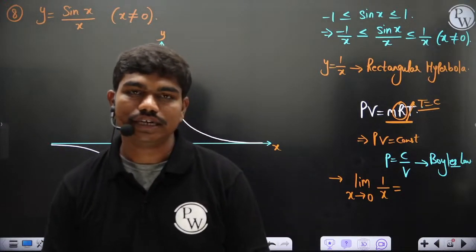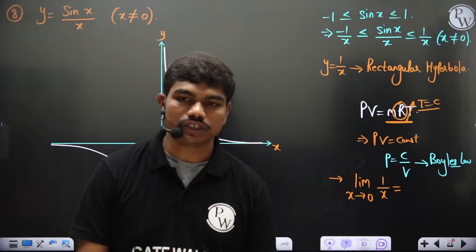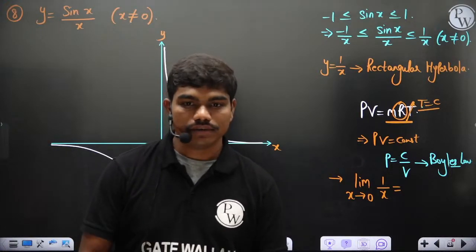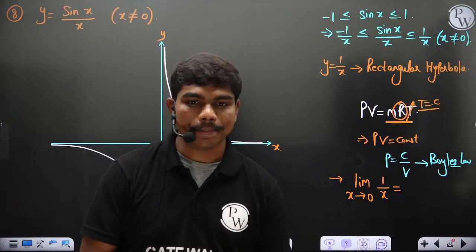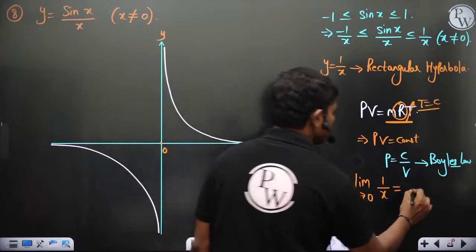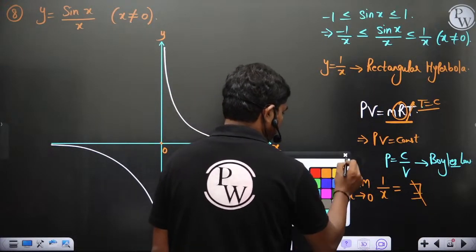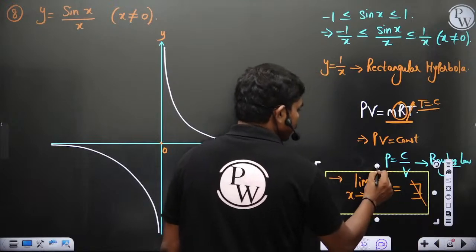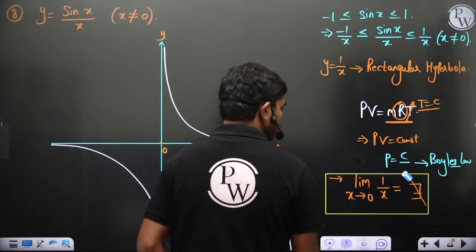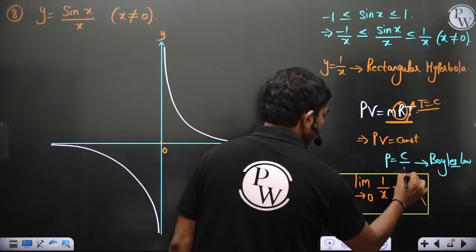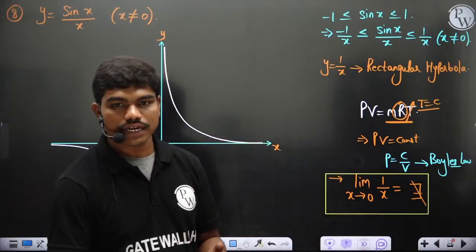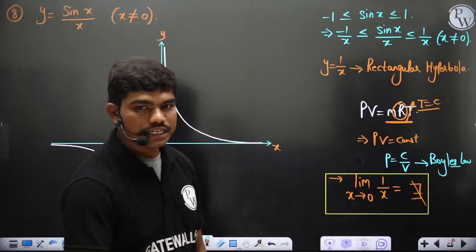Undefined, or basically it's not undefined, it's defined, it does not exist. Okay, undefined means we don't know actually. But here you see this does not exist actually. This is one very important statement again. Limit x tends to 0 of 1 by x does not exist. Okay, why it does not exist? Yeah, does not exist, exactly.